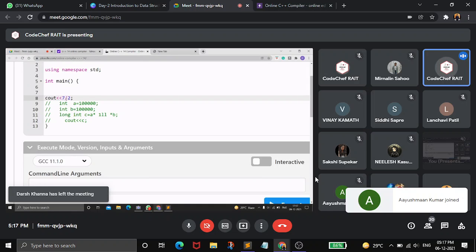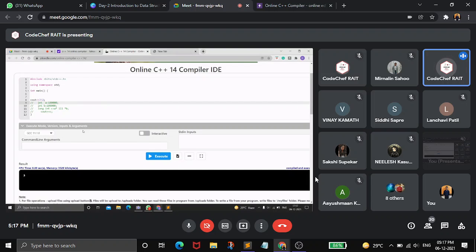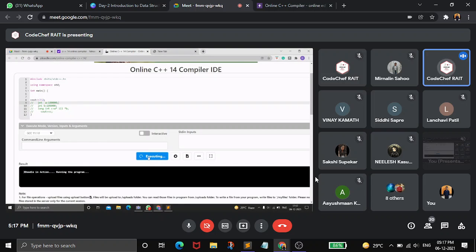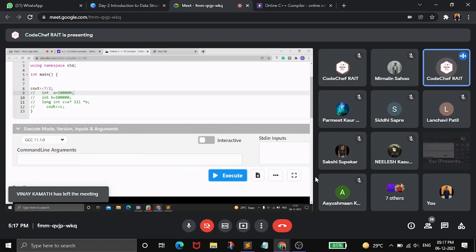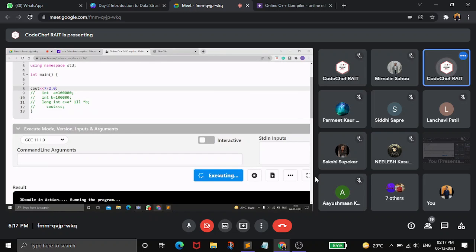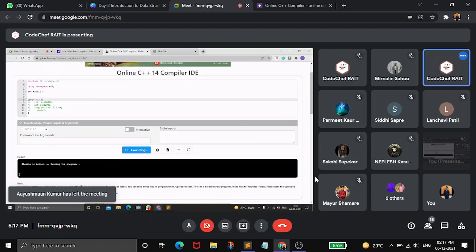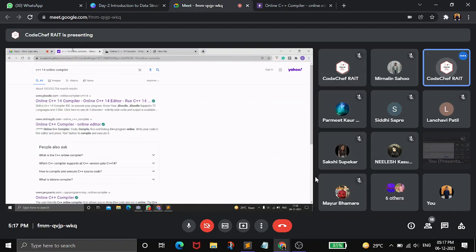We know that 7 and 2 are both integers. The actual result of 7 divided by 2 is 3.5, but when we execute this code, the output is 3, because whenever it performs a division operation, it checks the order of the data types in the calculation. If rather than taking 2 as an integer I take it as a decimal, it will give us the output 3.5. So it is important to know the order of the data types.